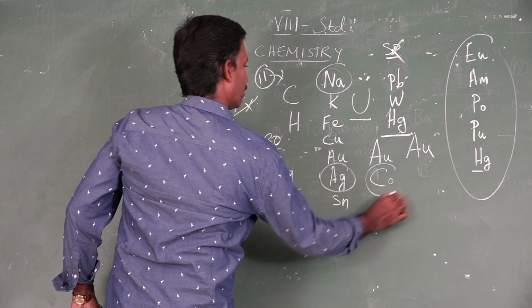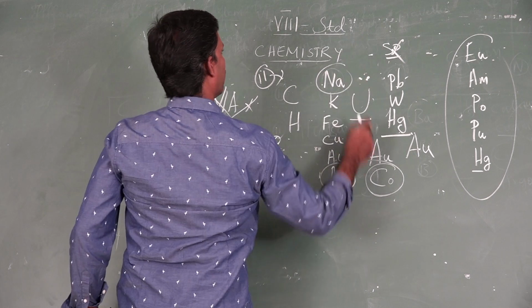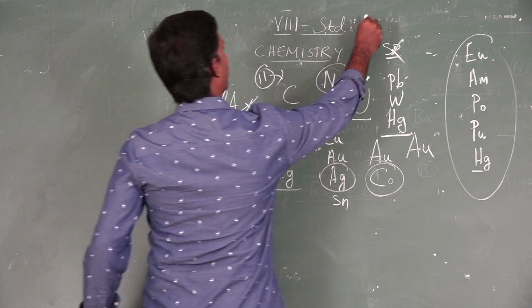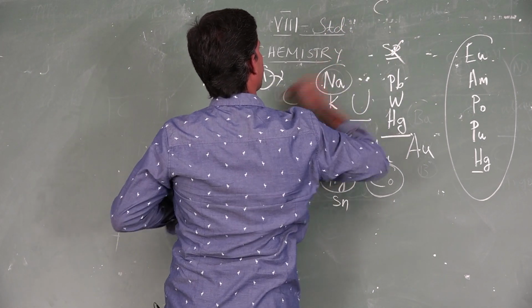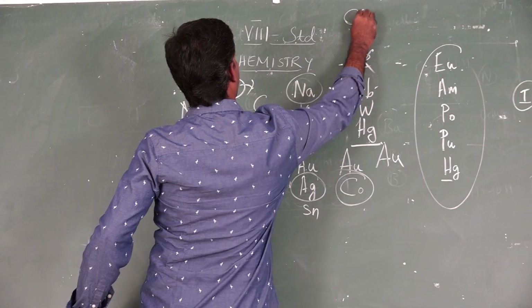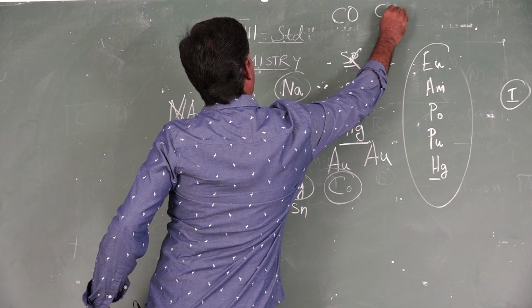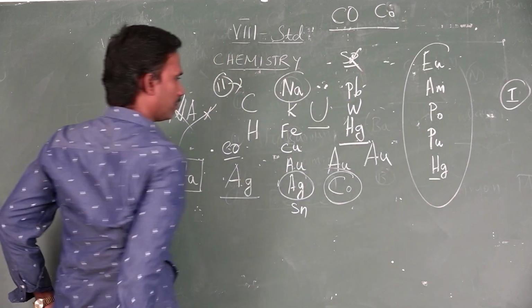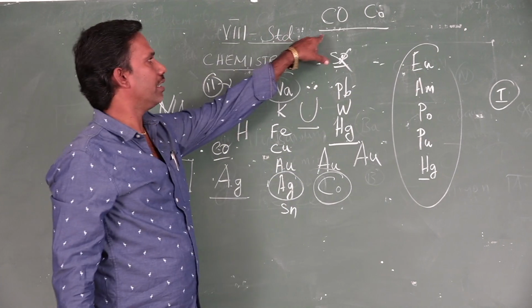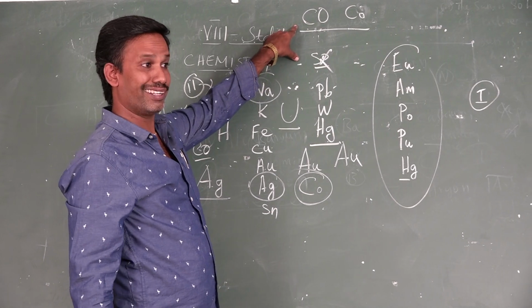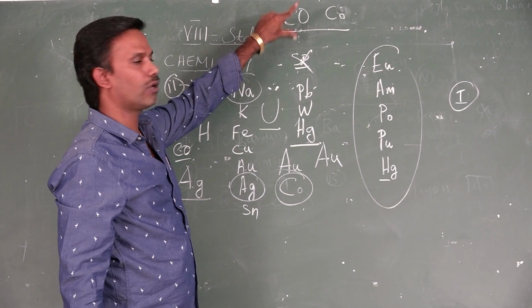Cobalt. If you write it wrongly, a big error comes; many students, even in higher classes, make the same mistake. Co and CO have a large difference. C capital, O capital means it is a molecule, not an element at all, carbon monoxide.